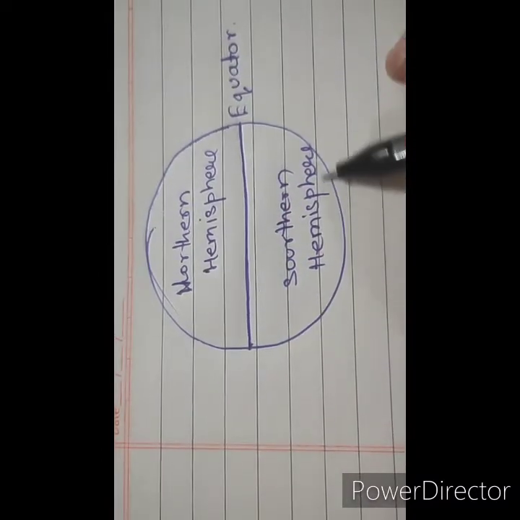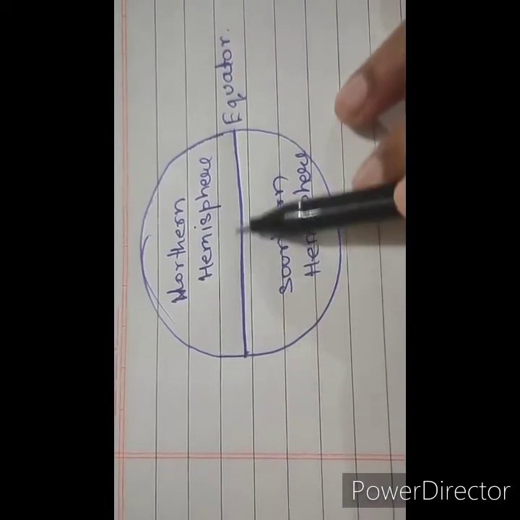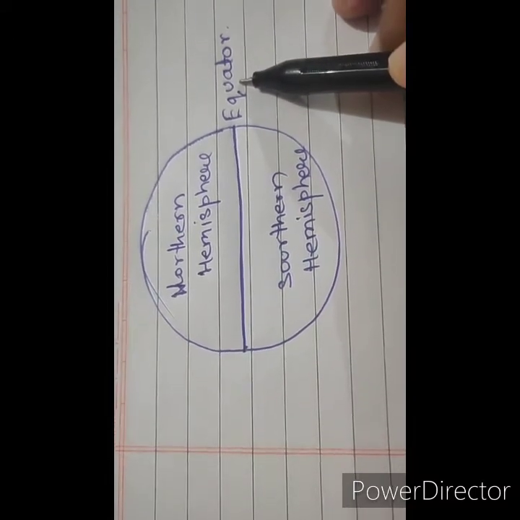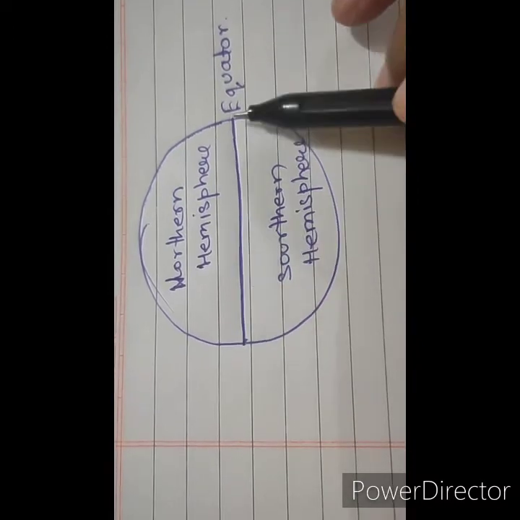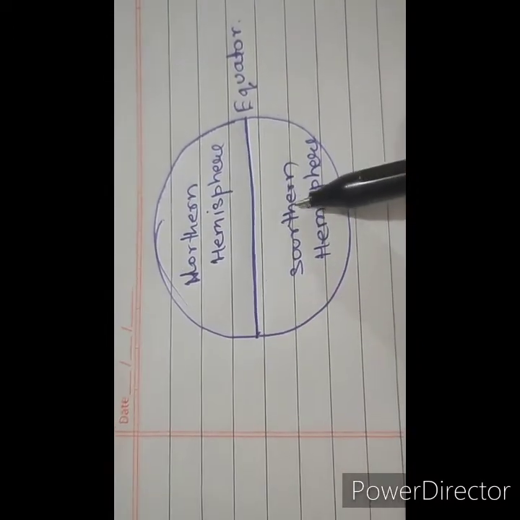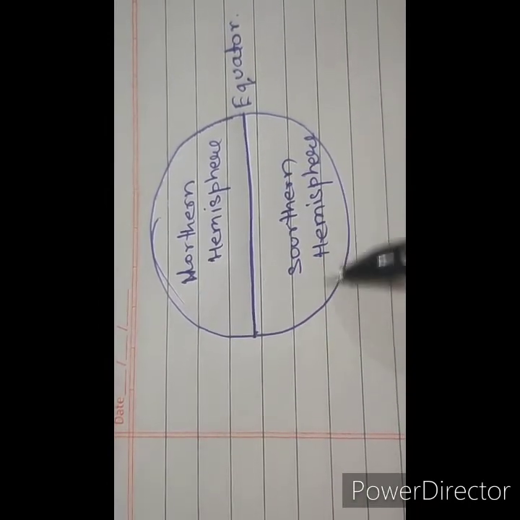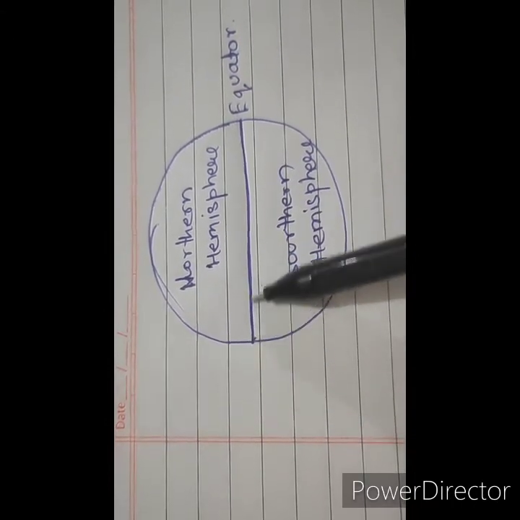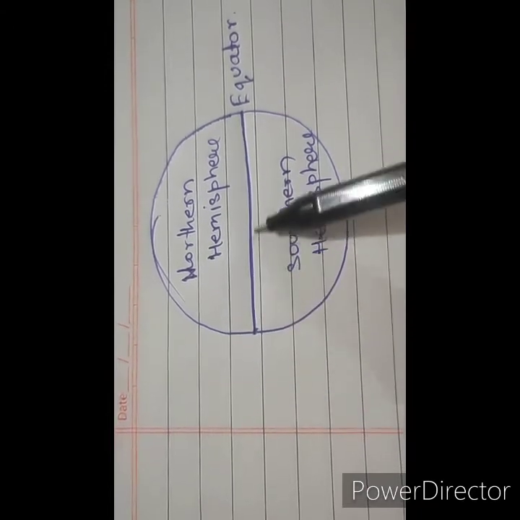This is your planet Earth, and this is an imaginary line which is the equator. The equator divides the planet into a northern hemisphere and a southern hemisphere. The earth is widest at its equator.